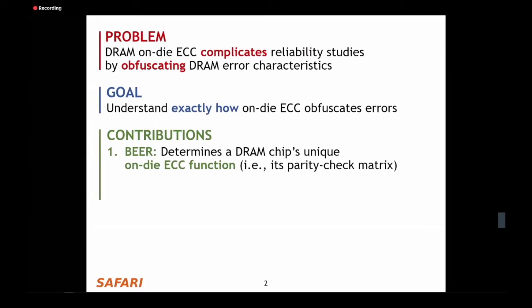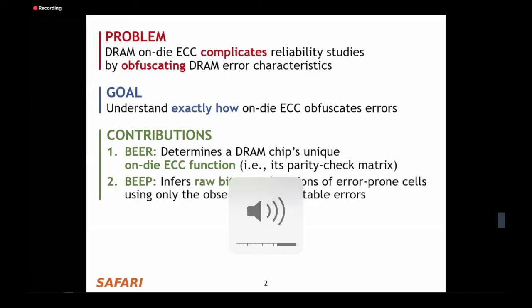First, we introduce BEER, which is a new testing methodology that determines a DRAM chip's unique on-die ECC function. In other words, its parity check matrix. And second, we introduce BEEP, which is a new testing methodology that infers raw bit error locations of error-prone cells using only the observed uncorrectable errors.